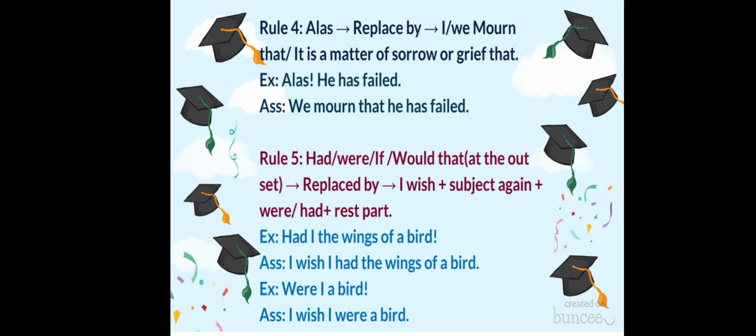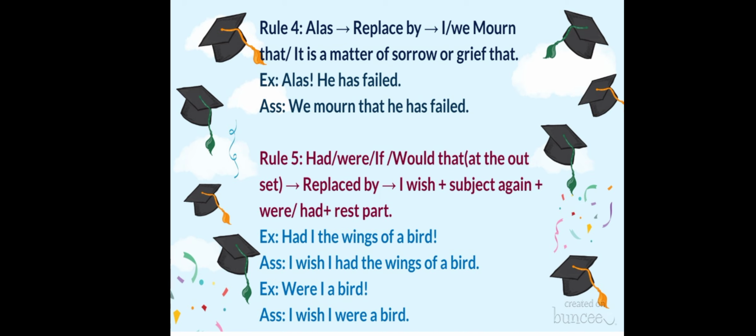For example, had I the wings of a bird? Okay, so what you have to do? First of all, you have to write I wish and then the subject. See, here the subject is I only. So you will repeat the word I. I wish I. Then in this sentence, had is written. So after I, you will also use had, and then the rest part of the sentence, the wings of a bird. So the sentence will be, I wish I had the wings of a bird.